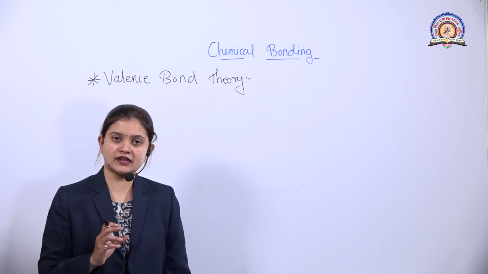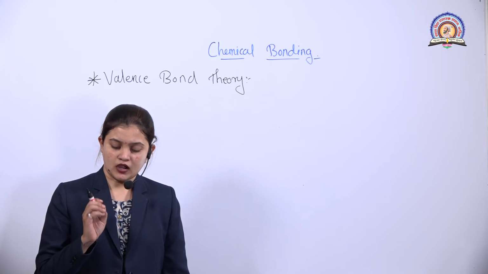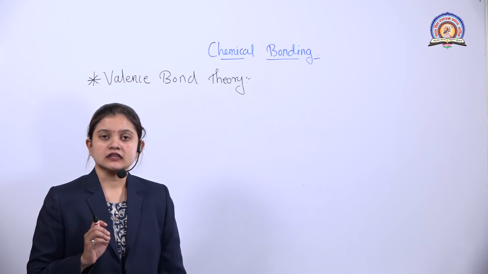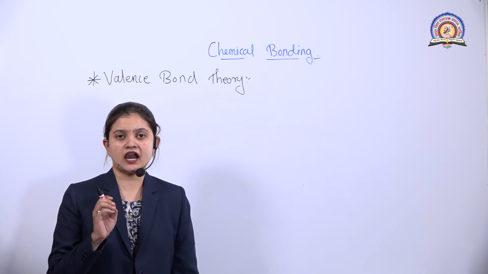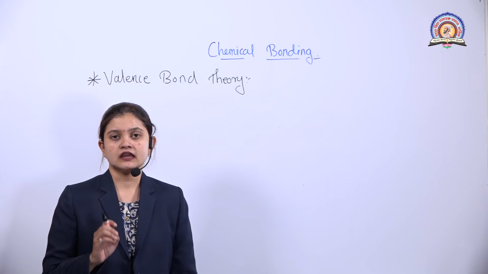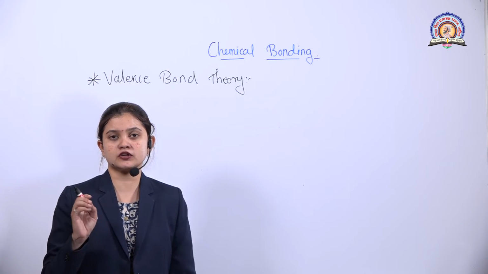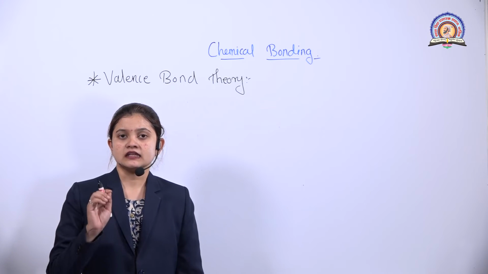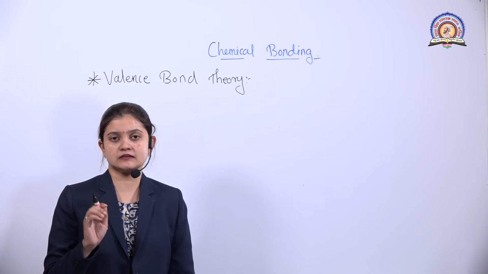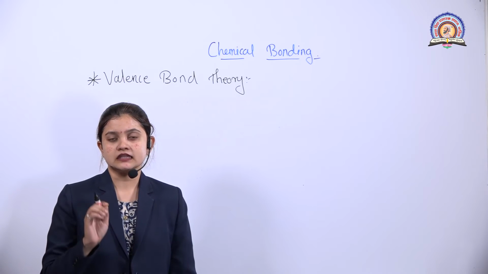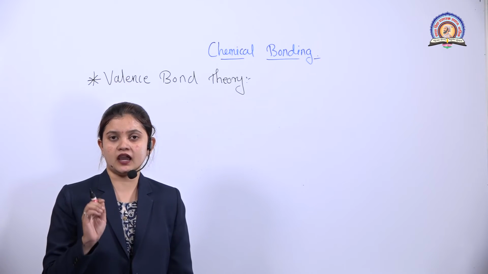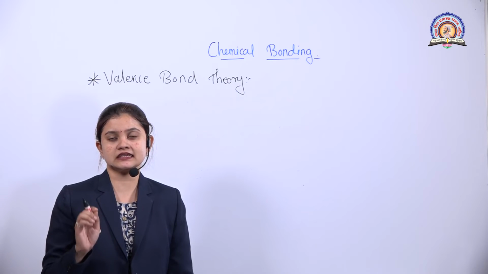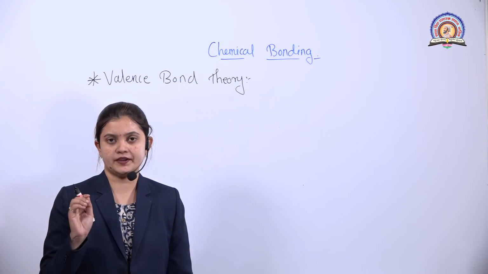So let's see the points of valence bond theory. According to the valence bond theory, bonds are formed only when there is an unpaired electron present in the atom. The first point is that the requirement is that there must be one unpaired electron present in the atom to form a bond.